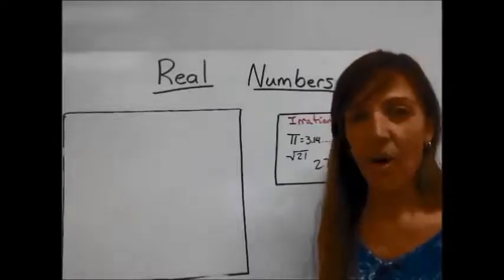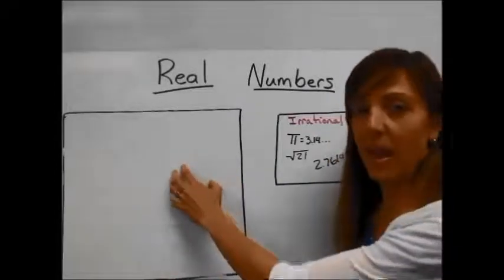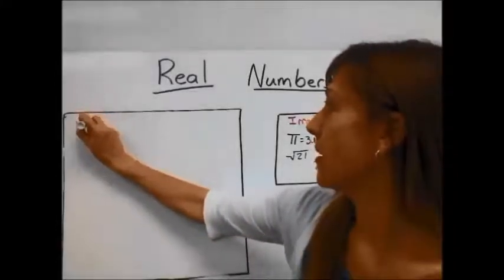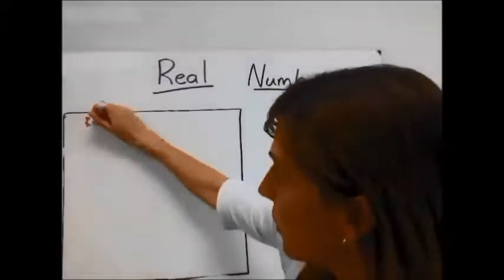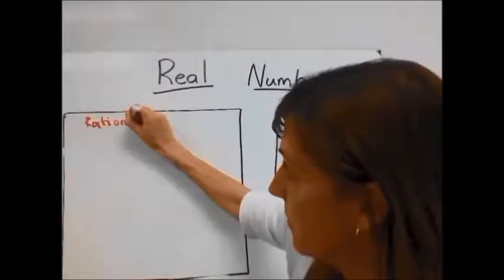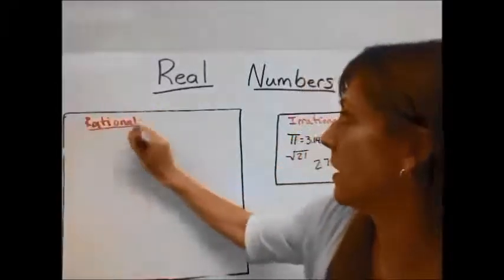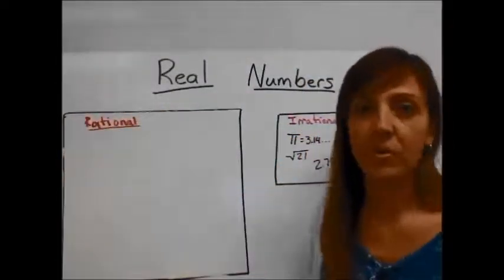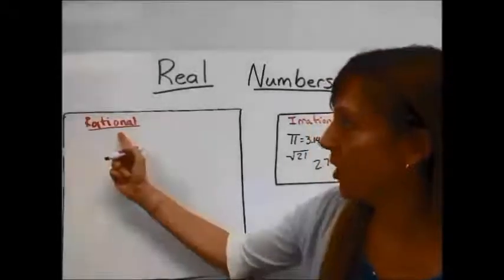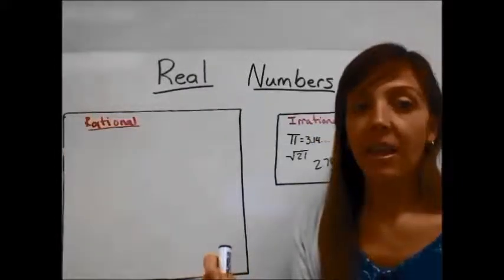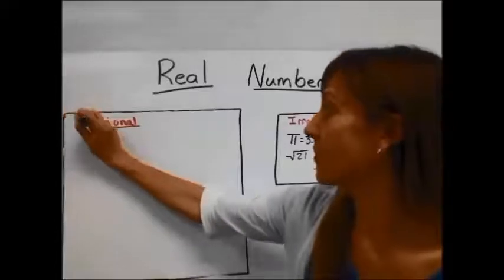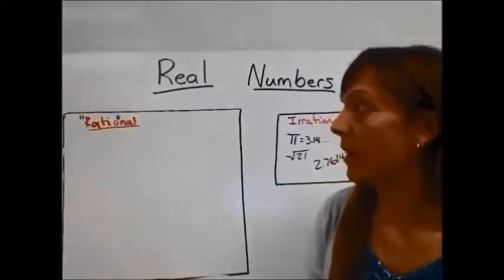Well, in the other subset, we have rational numbers. Rational numbers make a lot more sense than irrational numbers. The rational numbers are numbers that can be written in the form of a fraction or a ratio. They're called rational numbers because the root word for rational number is ratio. You can write it in the form of a ratio.